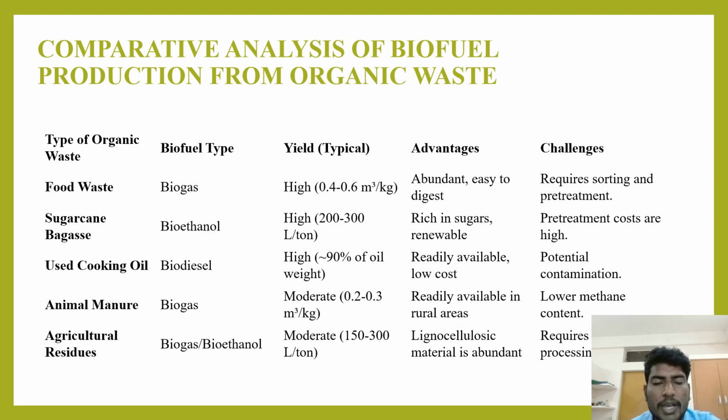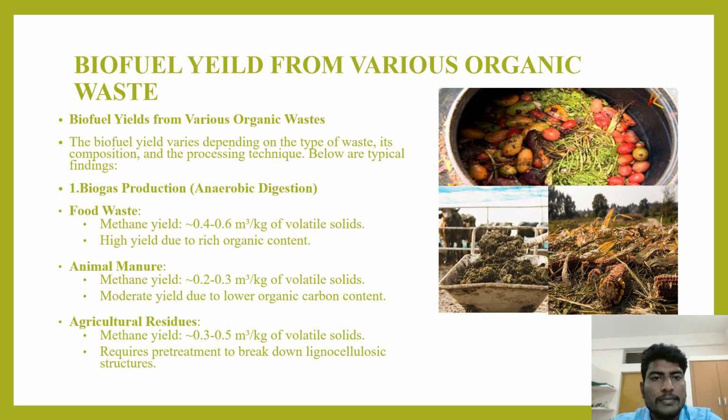And used cooking oils, biodiesel can be produced, and yield is high, 90% of oil weight, readily available at low cost. Potential contamination will be seen here, so it is a disadvantage. And animal manures can produce biogas. Yield is moderate only, not high, readily available in rural areas.